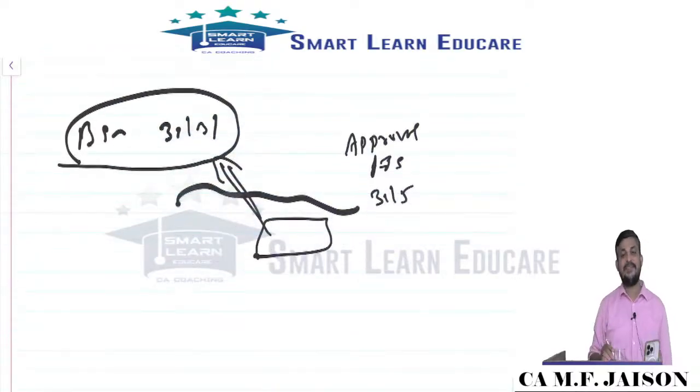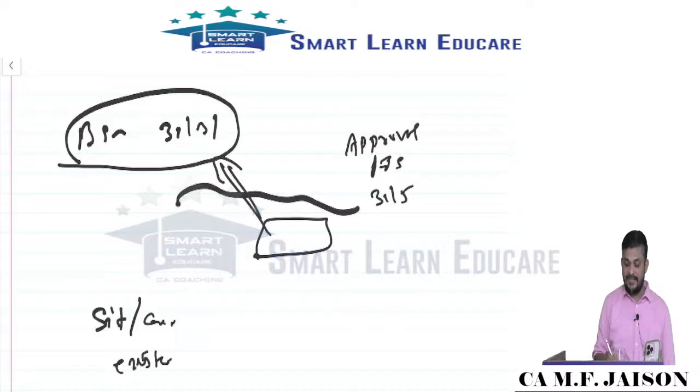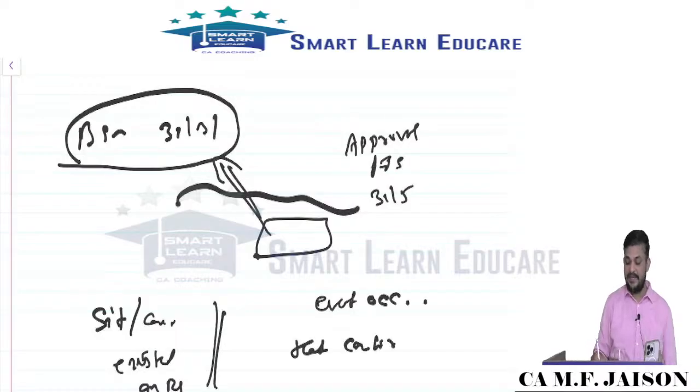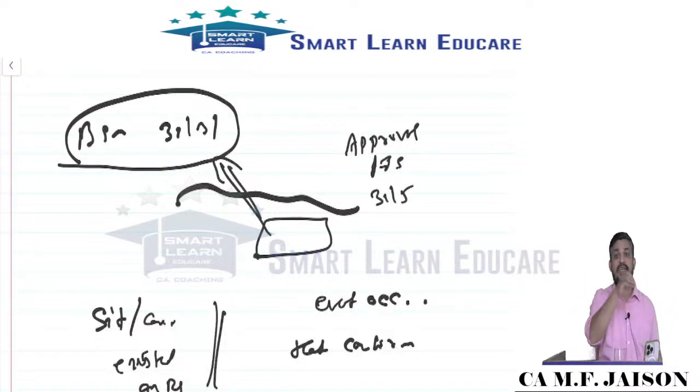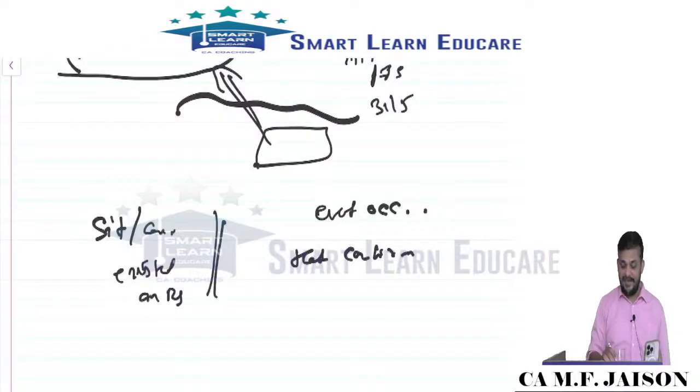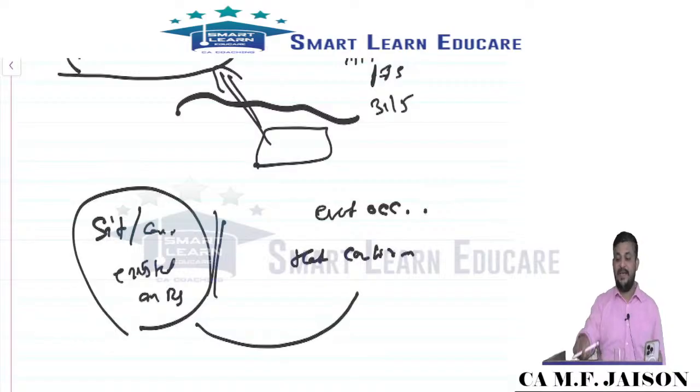Adjusting event means what? It is a situation or condition that existed on the balance sheet date. Then some event occurred that confirms that situation, that provides further evidence of the situation that existed on the balance sheet date. We call it an adjusting event. So, when we say in this order, a condition or situation existed on the balance sheet date, subsequently confirmed, you should be always seeing that order.